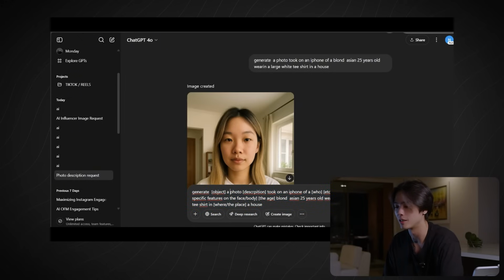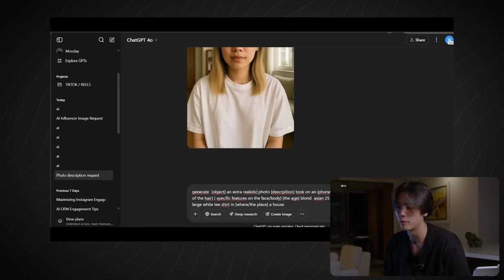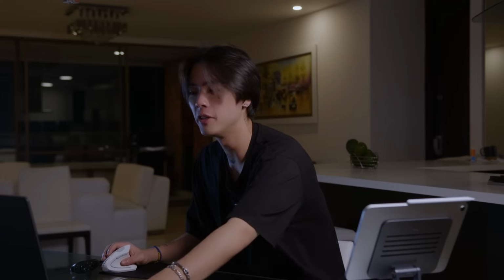And you can also say an extra realistic photo, by the way. Or maybe instead of saying photo or taken on an iPhone, you can say a selfie. So you will have different results. Even if the quality is the same, it's a different feeling, because between a selfie and a very good looking professional photo with very expensive gear, you don't feel the same authenticity. That's why people on social media make content with the phone. So click on it, make the test at the same time, and please tell me in the comments if you had great results, what's your best prompt, so everyone can basically share it. That would be super cool.